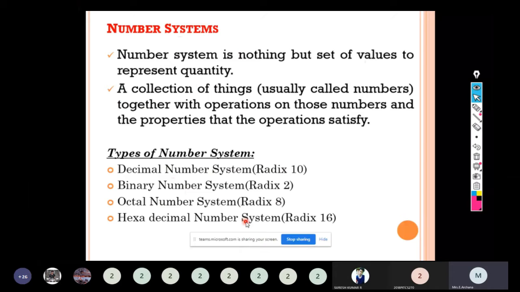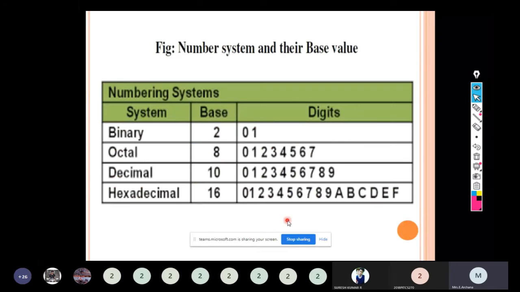Hexadecimal number system will consist of numbers as well as alphabets. From 0 to 9 are numbers, and then from 10 to 15 it will be represented by alphabets from A to F. So the number system is nothing but a set of values to represent a quantity. It consists of four types: decimal, binary, octal, and hexadecimal number system. We will see one by one.